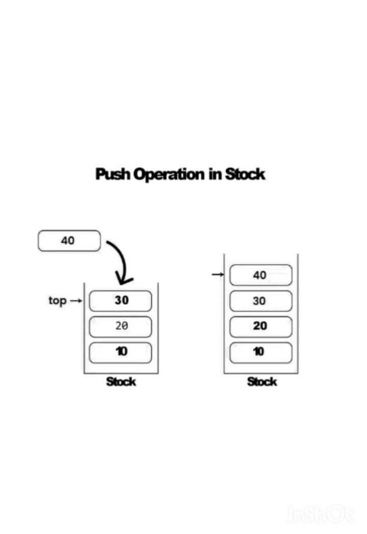In case the array is full and no new element can be allowed, it is called stack full condition. This condition is also called as stack overflow condition. As you can see in the diagram of push operation in stack, some elements are inserted at the top of the stack.